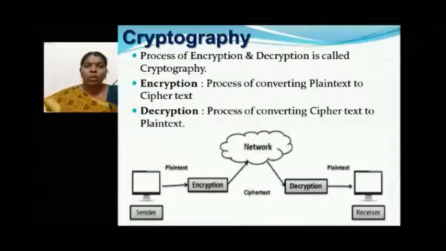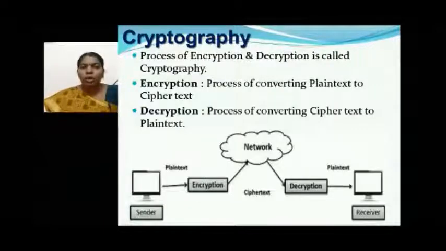So now in this diagram, we can see what is the concept behind cryptography, or what is the purpose of having cryptography. First of all, you can see that the sender wishes to send some data to the receiver. Whatever the sender is sending is plain text, and this plain text cannot be sent as such in the open network. So this plain text has to be converted into some unreadable format, and we call that unreadable format ciphertext.